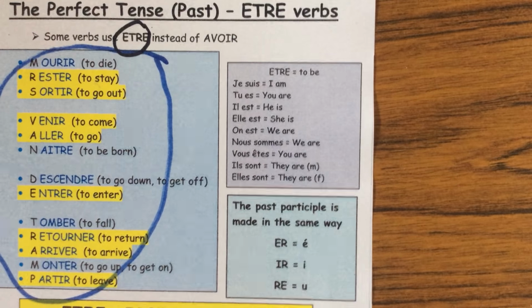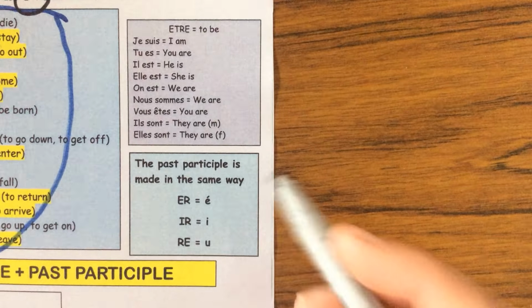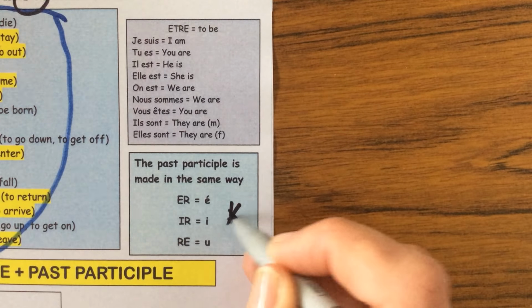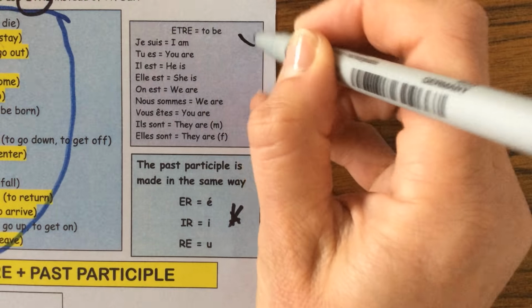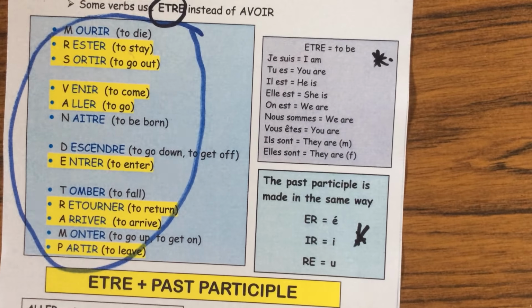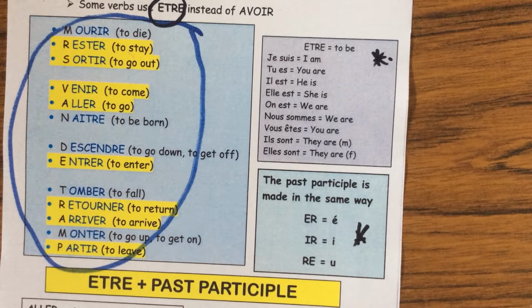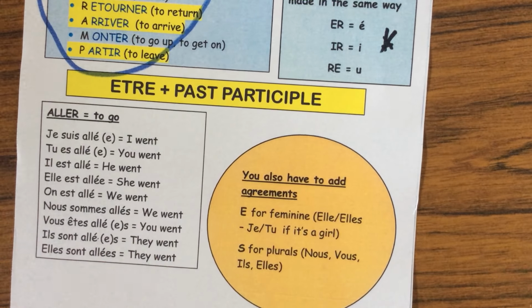The past participle is exactly the same. You make this past participle exactly the same. So I'll put that over here to remind you. And then this is the verb être. So instead of avoir, now when you've got these verbs, you're using être. So I've put aller here, done for you.